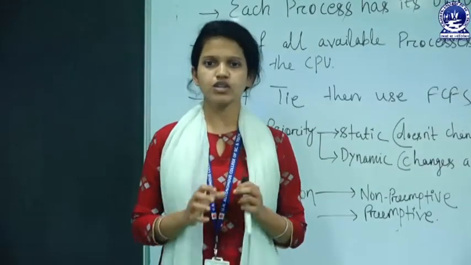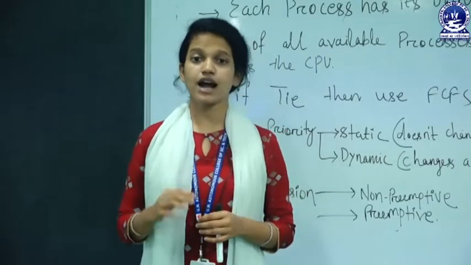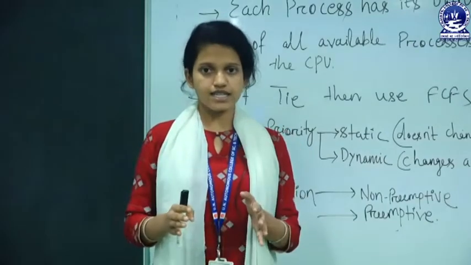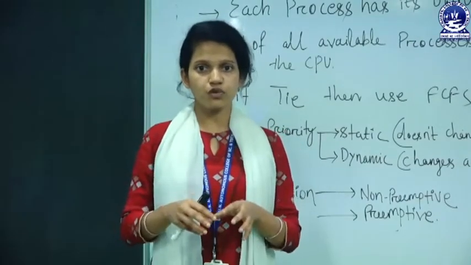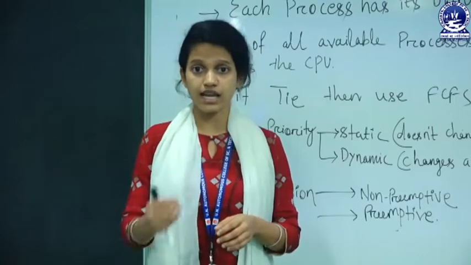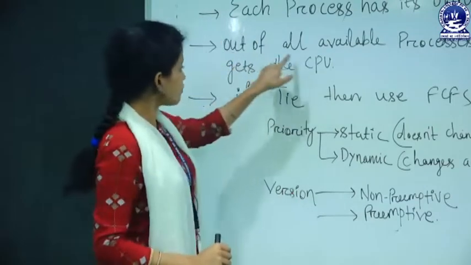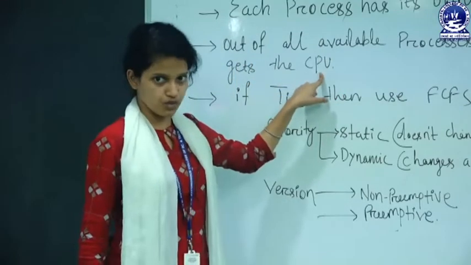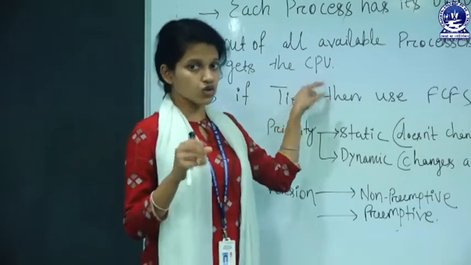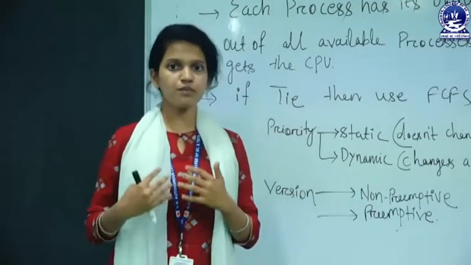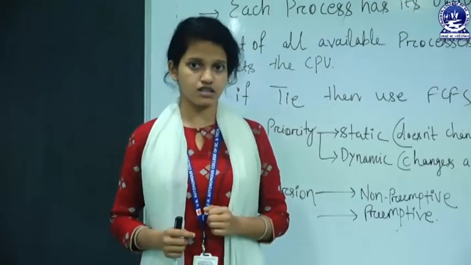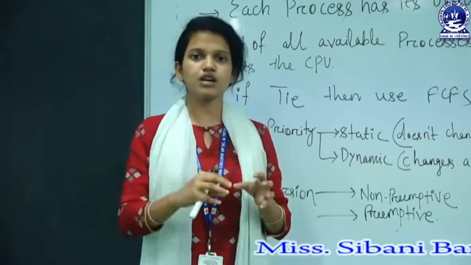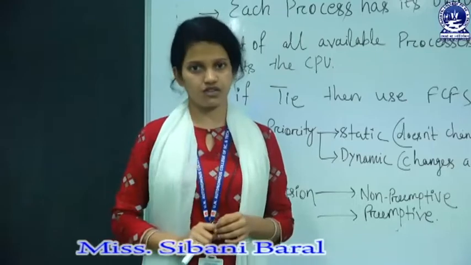We schedule the process which has the highest priority out of all available processes in the ready state. Out of all available processes, the highest priority process gets the CPU. So we have to check how many processes are there in the ready state, and from those available processes, we pick the process which has the highest priority.